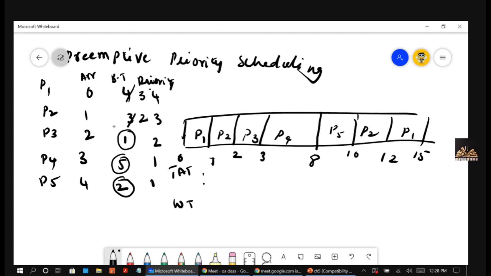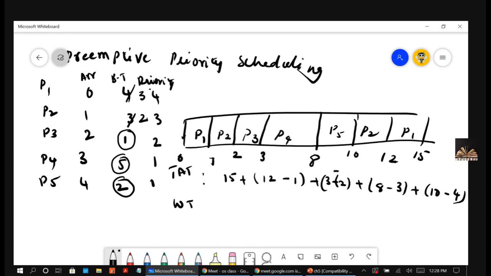So turnaround time for P1 it is 15, for P2 12 minus 1, for P3 3 minus 2, and P4 8 minus 3, for P5 10 minus 4. This is not plus, this is minus only, that is the brace.